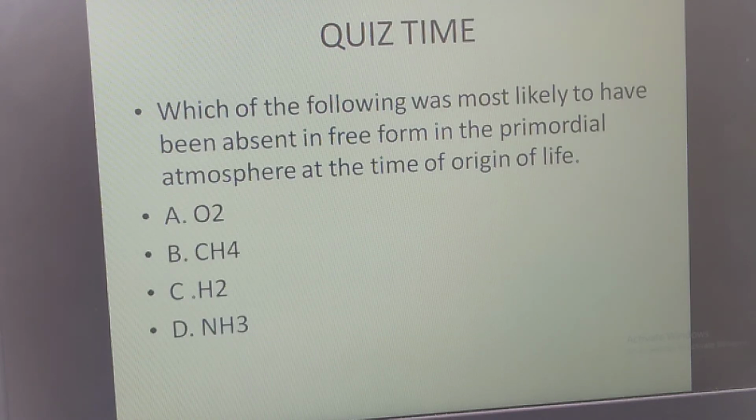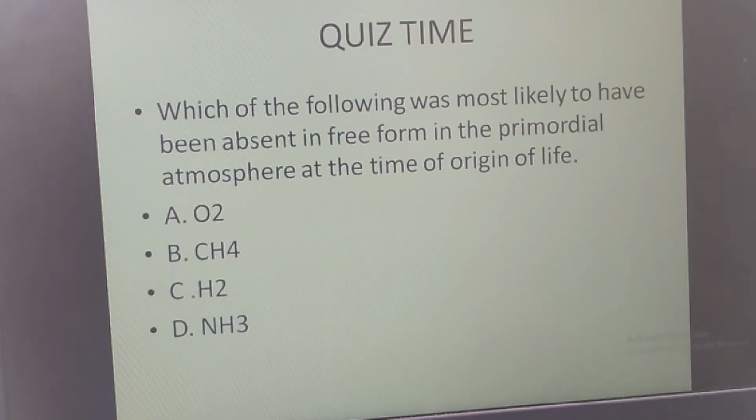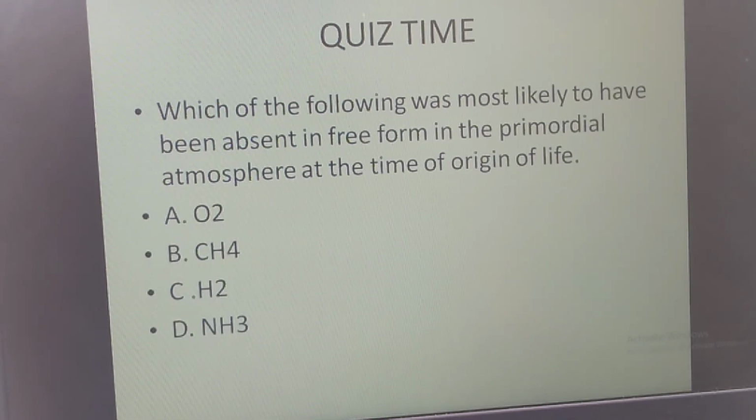That is nothing but oxygen. We know that the primordial earth had a reducing atmosphere, in the sense there were no free oxygen molecules or atoms in the atmosphere. So oxygen is the right answer.